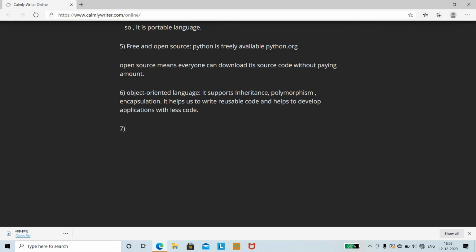The next feature of Python is that it is extensible. Extensible means you can extend it. It has the ability to add things to the interpreter. You can easily add things to the interpreter.